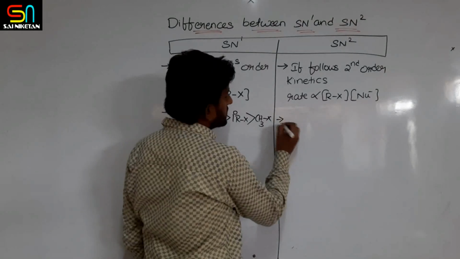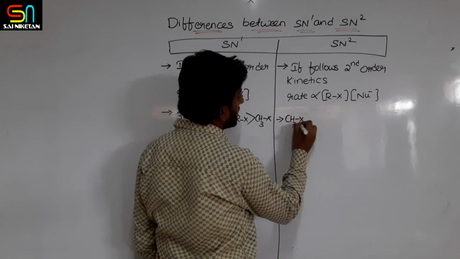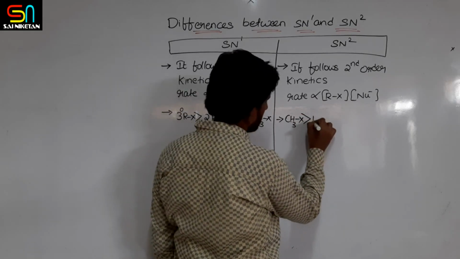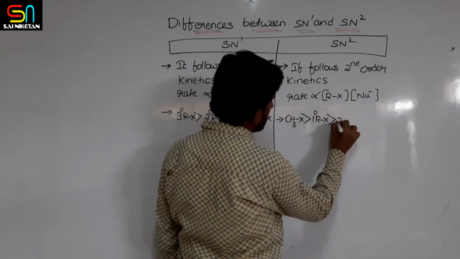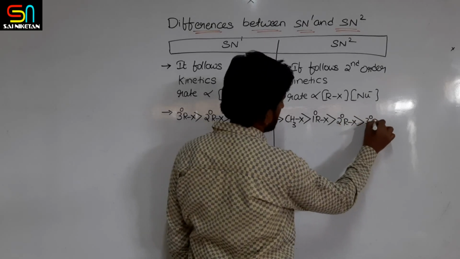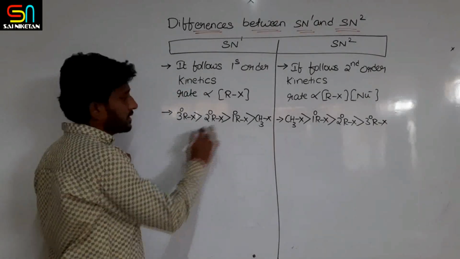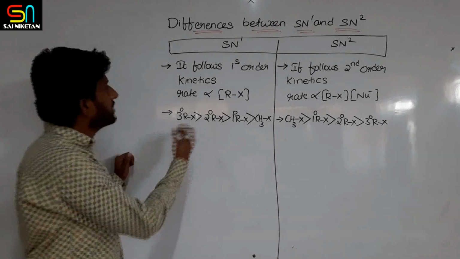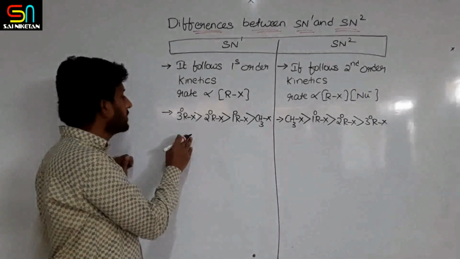In SN2, methyl halides are more reactive than primary alkyl halides, than secondary alkyl halides, than tertiary alkyl halides. Also, in SN1, benzylic and allylic halides are more reactive.